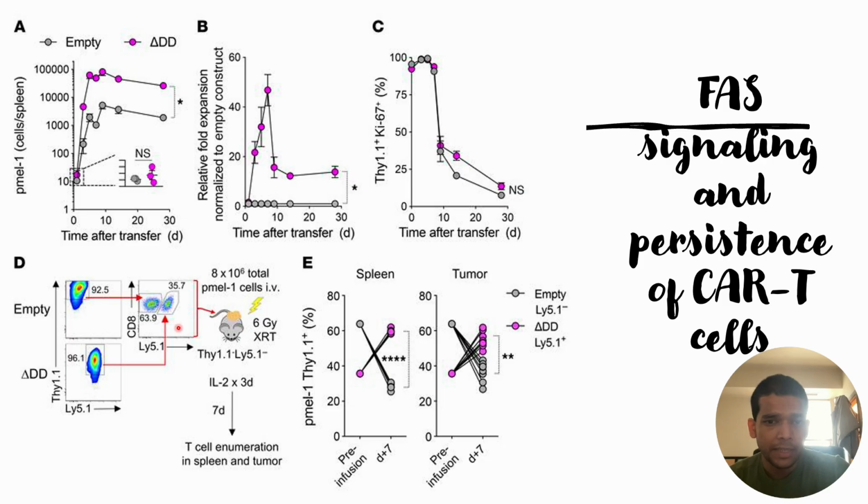Here we can see that those amounts are relatively higher and have this Thy1.1 signaling, whereas the cells that have the empty vectors are Thy1.1 negative. That can be seen here. It is clear.